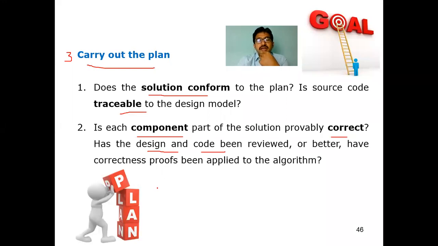So we have to review and correct the proofs based on our algorithm here, not the algorithm of whatever you are talking. The normal definition of an algorithm is a sequence of steps that can be represented to give a solution, right? To solve a problem, a sequence of steps is called an algorithm. In the same fashion, as per your steps, you have to review whether the design and the code reflect the same or not. So these are the two questions that need to be answered in carry out the plan, right?